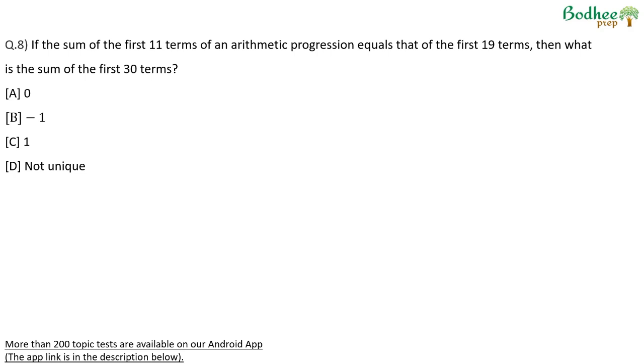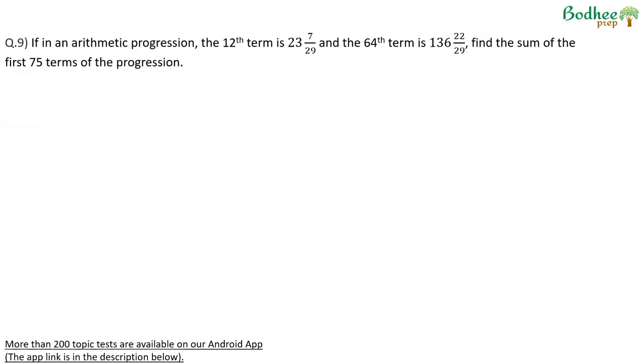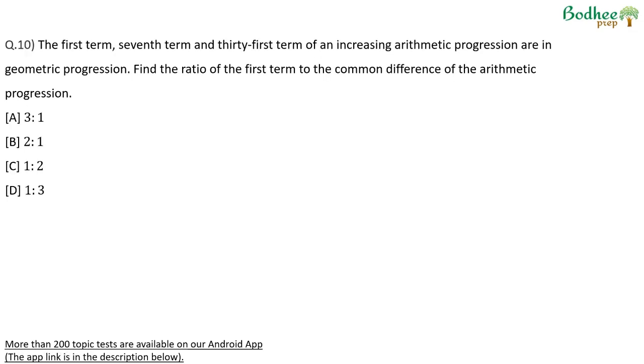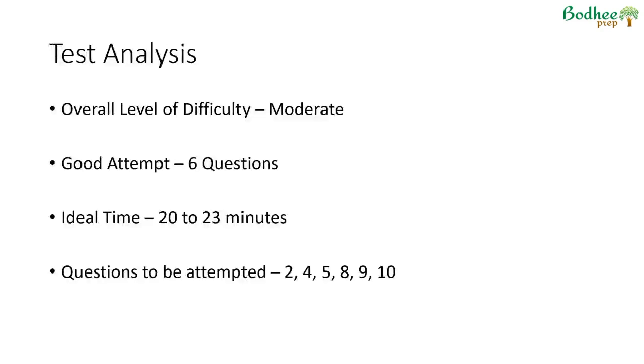This, I think, was a straightforward question. I have done these questions earlier as well. Similarly here, similar questions have been done earlier. Simple calculation. Here also I'm counting this question because again, there was no quadratic formed. d squared cancels out, a squared cancels out, d and d also cancel out. So pretty straightforward calculation was left. And therefore my 6 questions will be 2, 4, 5, 8, 9 and 10.